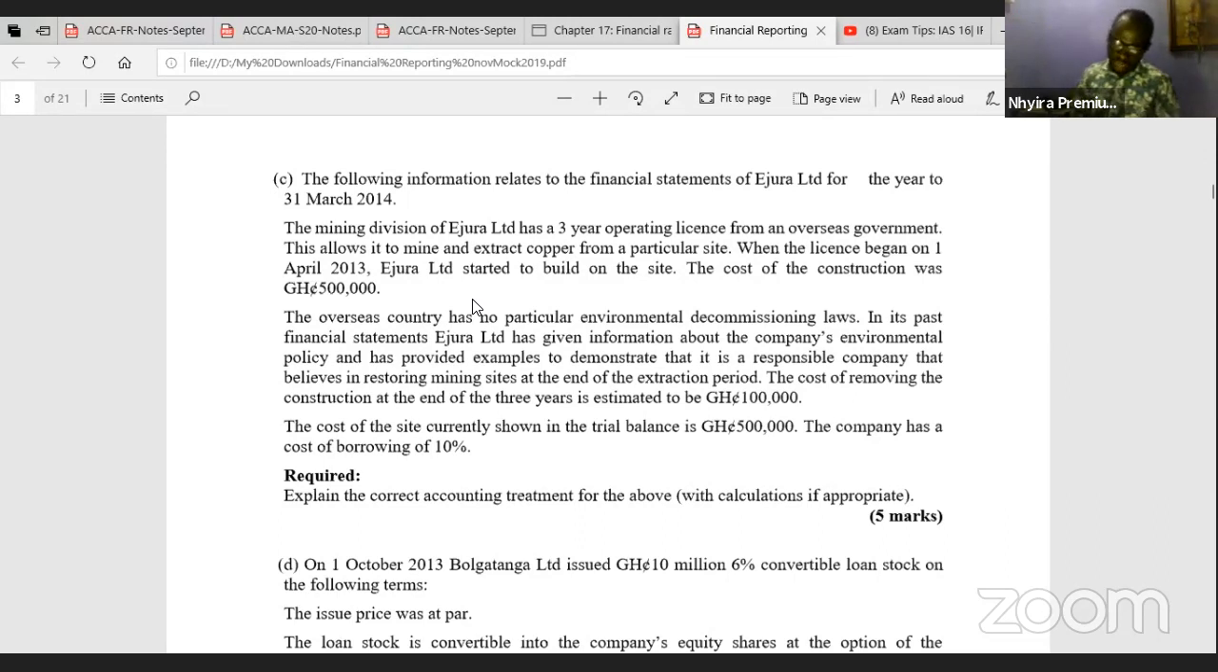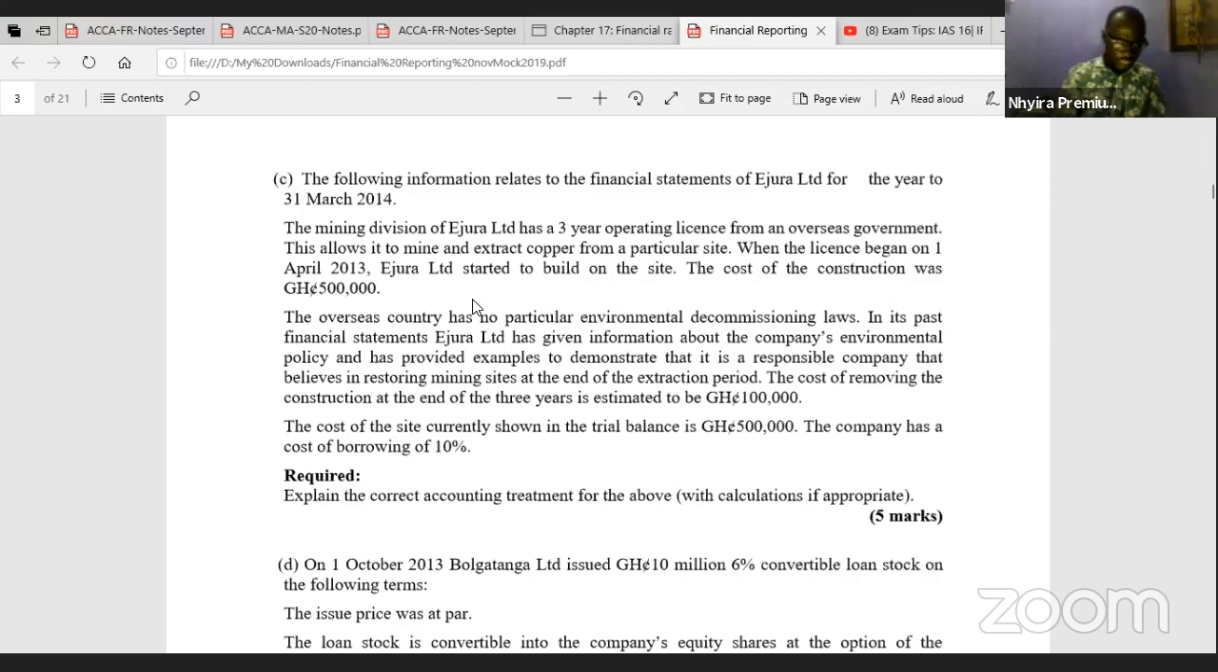The cost of the site currently shown in the trial balance is 500,000 Ghana cedis, meaning that the cost of the site does not include the provision component. But according to IAS 16, the initial cost of the asset shall be the purchase cost and any other cost incurred in bringing the asset to its present use, including provisions for decommissioning or restoration. So we must add the restoration or decommissioning to the cost of the asset in the books of the organization in relation to that.